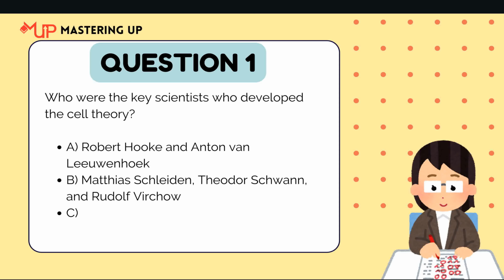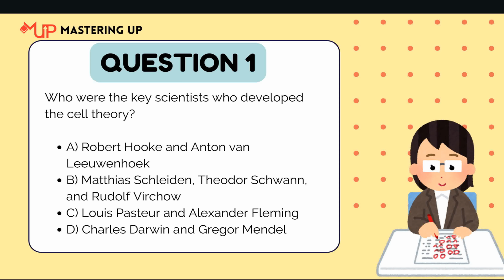Question 1. Who were the key scientists who developed the cell theory? Option A. Robert Hooke and Anton von Leeuwenhoek. Option B. Matthias Schleiden, Theodor Schwann, and Rudolf Virchow. Option C. Louis Pasteur and Alexander Fleming. Option D. Charles Darwin and Graham Mendel. Your time starts.